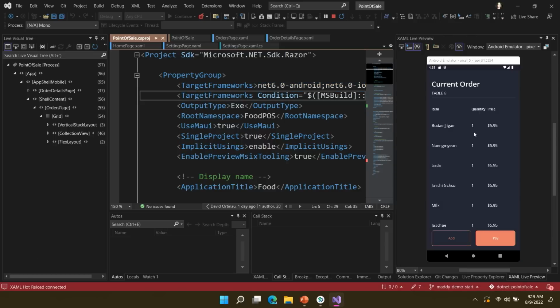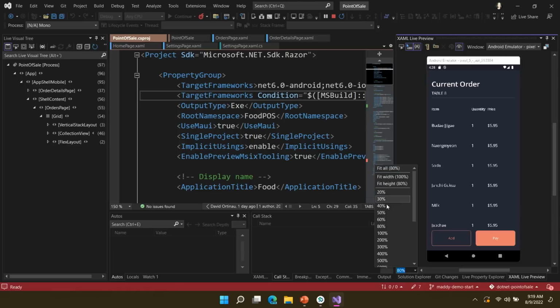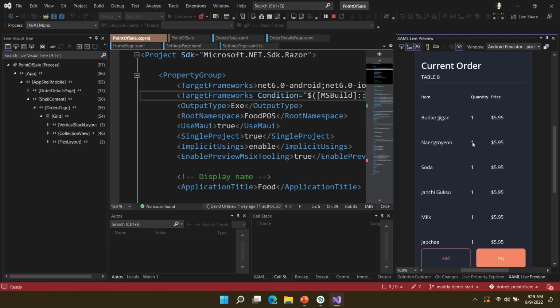So let's use Live Preview right here. Live Preview basically mirrors wherever the app is running, whether it's a device or an emulator. It will work with your iPhone if you use Hot Restart. Feel free to Google that. We're not going to cover it today. Or search it on the internet with your choice of search engine. But this is really cool because now I can't interact with this, but I can see the app inside the IDE. I can zoom in. I can take a closer look at it.